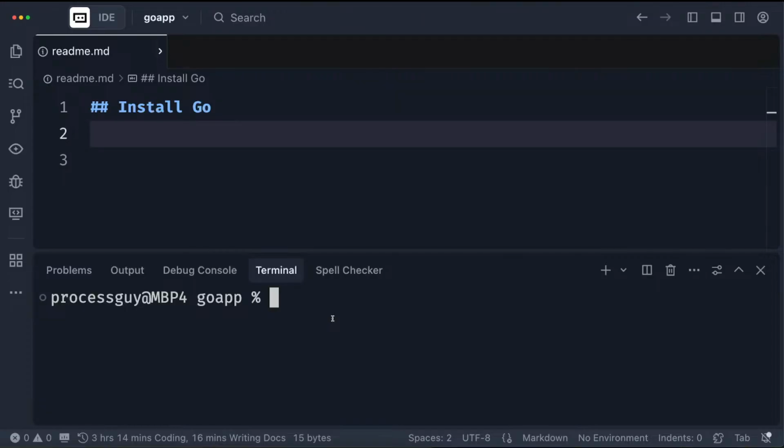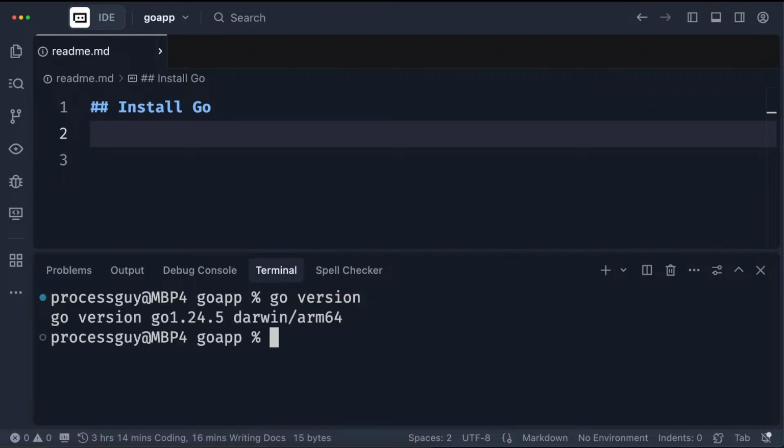When you install a package like Go, the system itself has to know where Go is, so that when you type a command like go version, for example, the system will know that Go is a program it has to run to execute something.